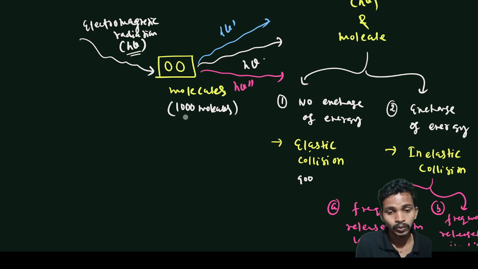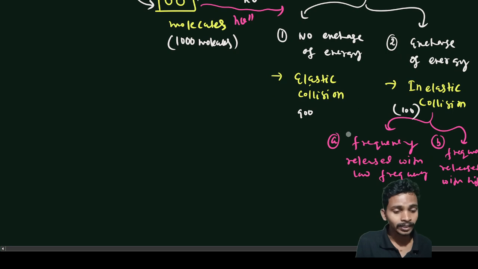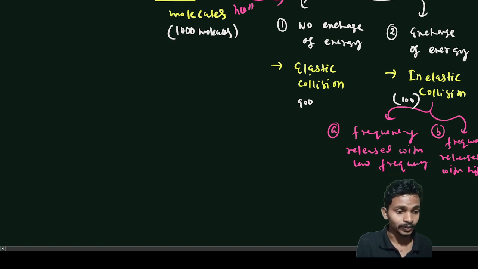So 900 of the 1000 molecules go without exchange of energy, meaning this case happens in the maximum cases. The maximum molecules will do no exchange of energy, and 100 molecules can do the inelastic collision, meaning an exchange of energy has happened, and in that case it may be released with low frequency or with high frequency.